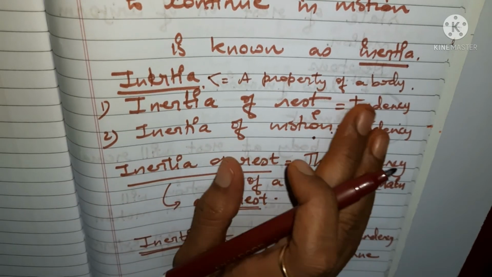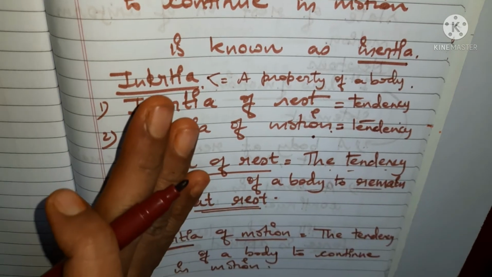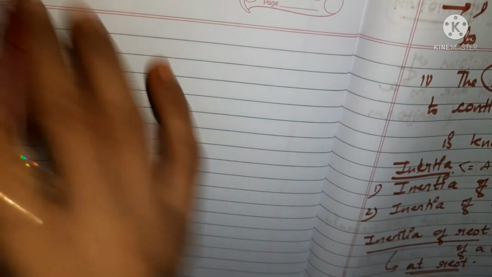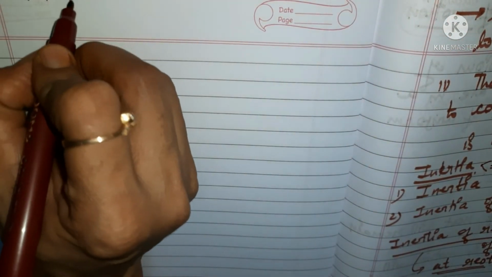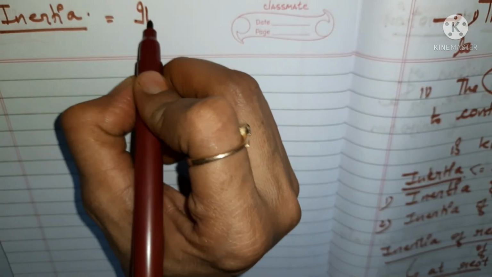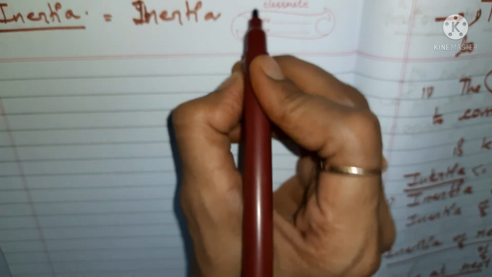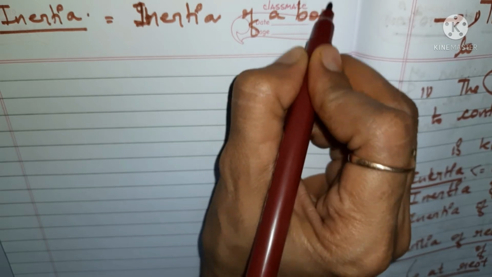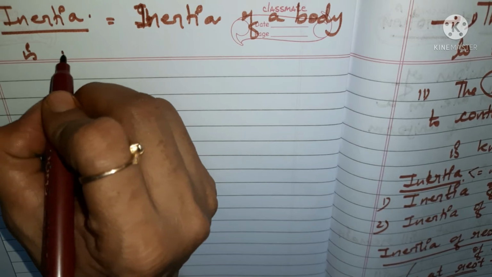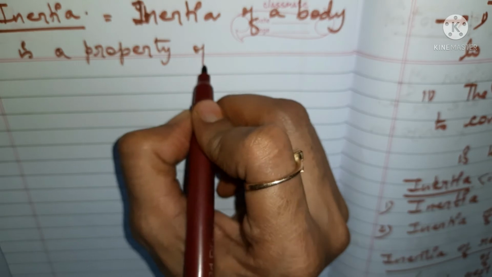Okay, so inertia is a property of a body due to which it resists a change in its state of rest. Okay, so how to define inertia as a whole? Inertia as a whole you can define as that it is, or let me write the whole word, inertia of a body is a property of a body.